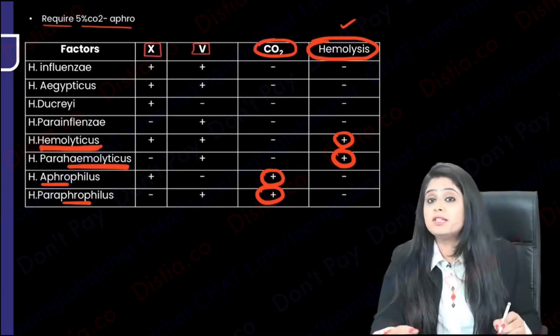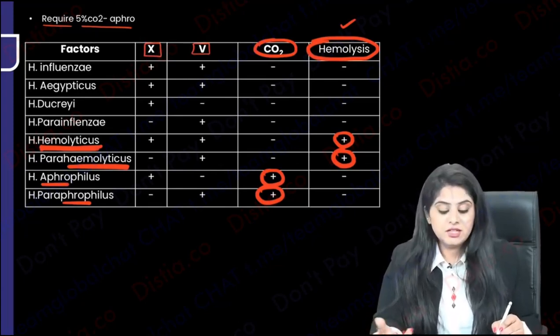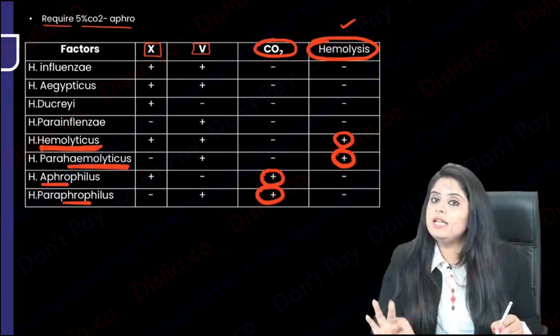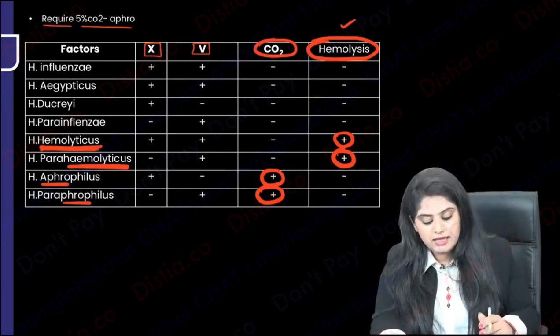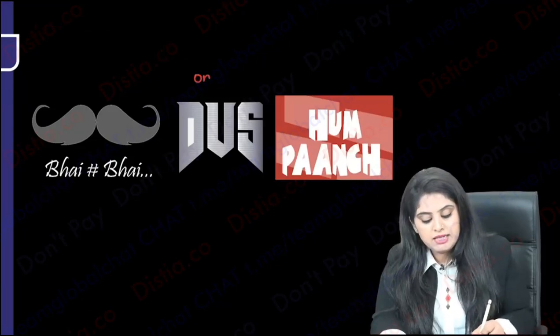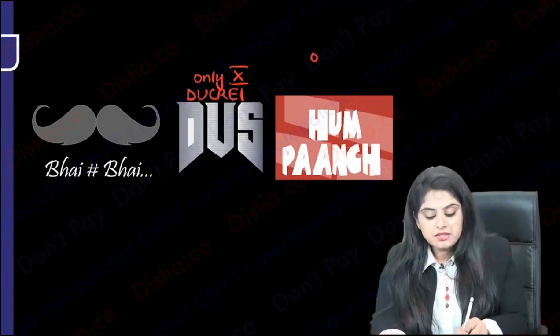That's why I call them 10 and 5. I don't call them X and V, because 10 and 5 will give me mnemonics. So which are the ones which only require factor 10? Only 10. So 10 will remind me of only 'thus'. Thus means ducreyi. Thus is going to be ducreyi. Which are the ones which require only 5?